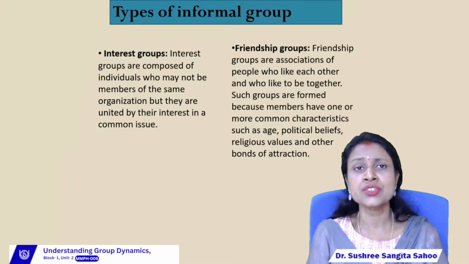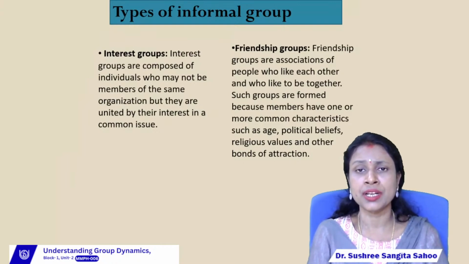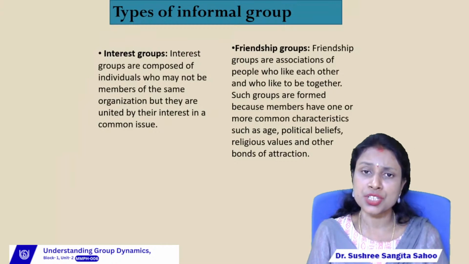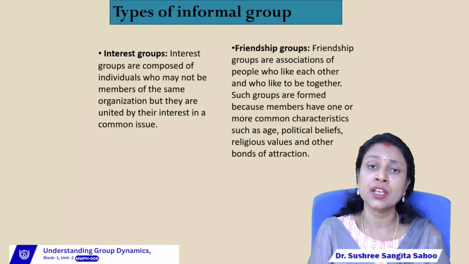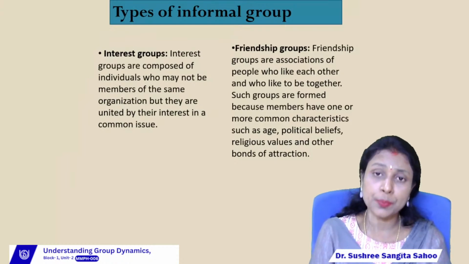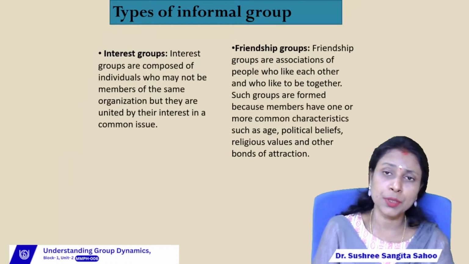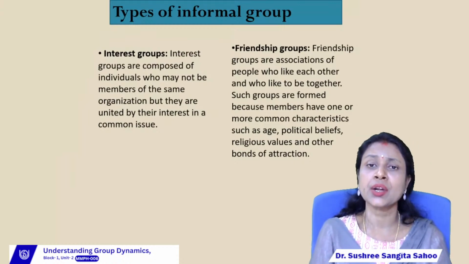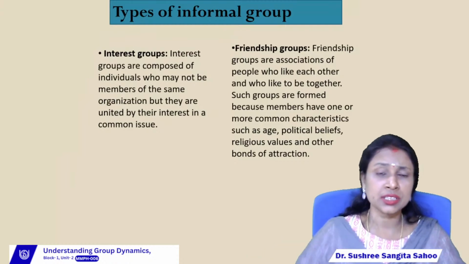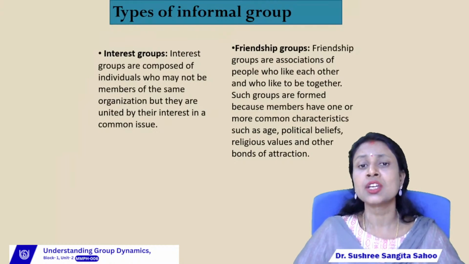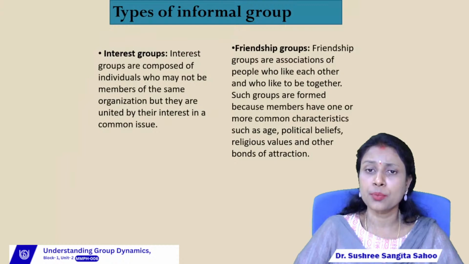The next informal group is the friendship group, right? Friendship groups are associations of people who like each other and who like to be together. If two persons like each other, then those two persons like to stay together, right? Such groups are formed because members have one or more common characteristics. So here we can find the friendship group due to some same characteristics.